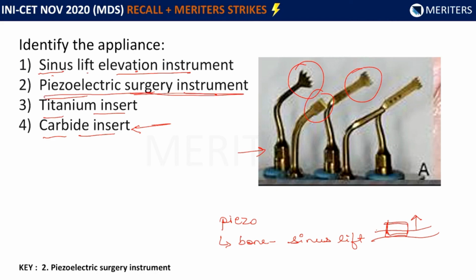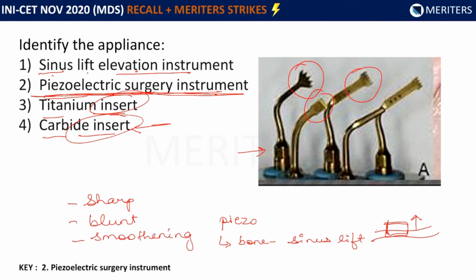And piezoelectric surgery is the actual equipment itself. So that is the more correct or the more appropriate answer. Now, the inserts that I'm talking about are the tips. These inserts can be either sharp inserts or blunt inserts or smoothing inserts. These are the three types of piezoelectric inserts. So if you see, there are a few sharp ones, there are these smoothing ones, there is a blunt one. So these are different types of inserts. These inserts can be coated with titanium or diamond.